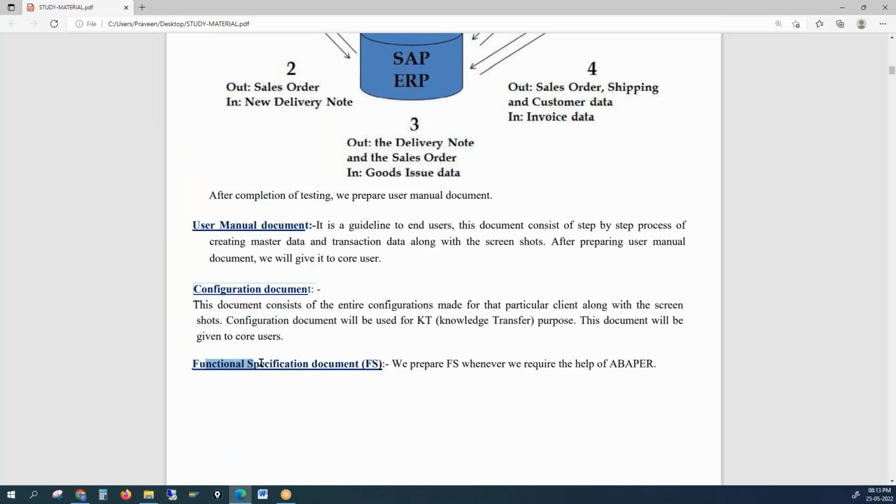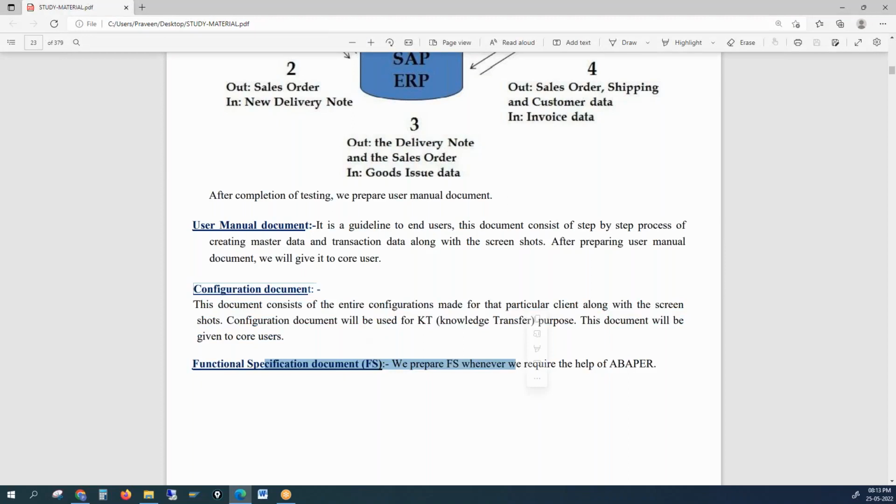Apart from this, we also create functional specification documents for developments. When I say development, it doesn't mean we are going for enhancement, because for forms, you need a delivery challan, a gate pass, a quotation, an invoice. These have some format, right? Name, date, place, quantity, price, terms and conditions, signature, logo. Who will develop that? ABAPers. How do we communicate to the ABAPer? With the FS document. So for some developments, we need to contact the ABAPer, right?